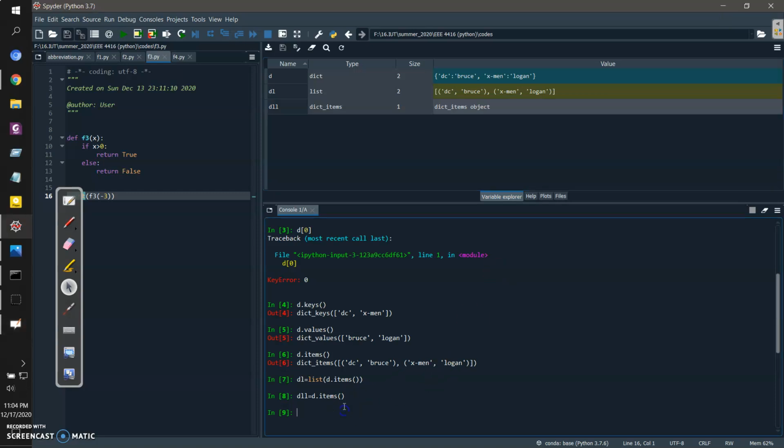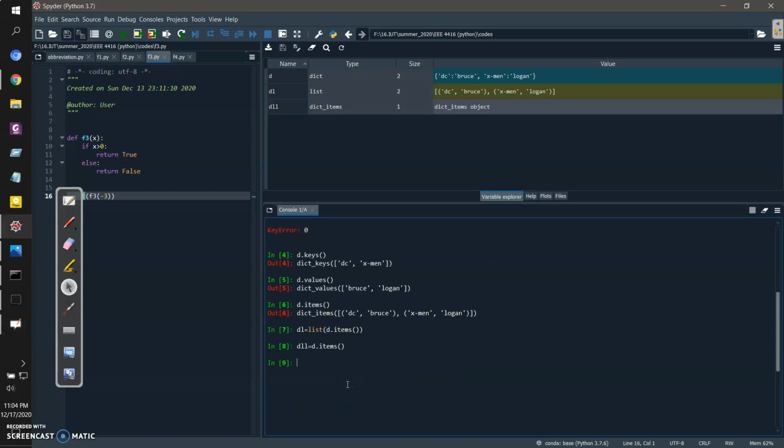Now say for example, what if I want to add a new item to our dictionary, add a new key? We have to define it this way. d is the name of our dictionary. We'll use this bracket assignment, these square brackets, but understand, I cannot write 0, 1, 2 because our dictionary is unindexed. Similar to a list, we cannot do that.